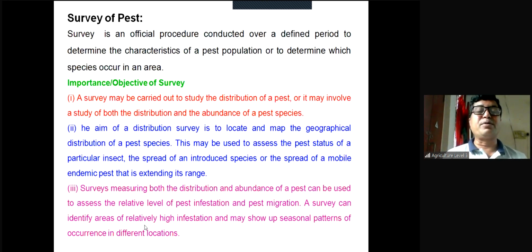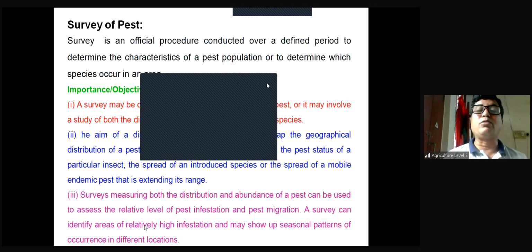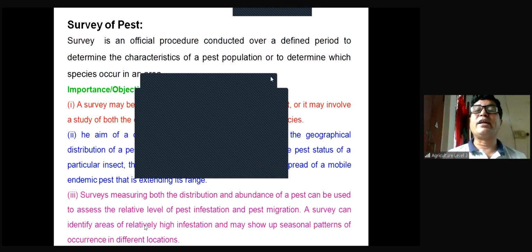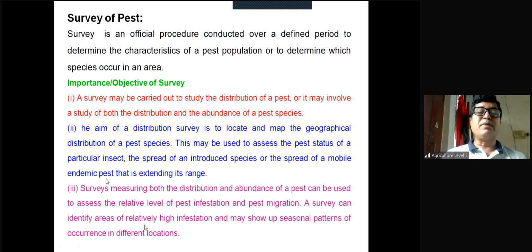Or the spread of a mobile endemic pest that is extending its range. Mobile endemic pest means this pest which is remaining in our country, but this is moving from one area to another area, from one district to another district, from one region to another region. And now the question is how long this pest is distributed or extended. How long? We can know it by surveying.